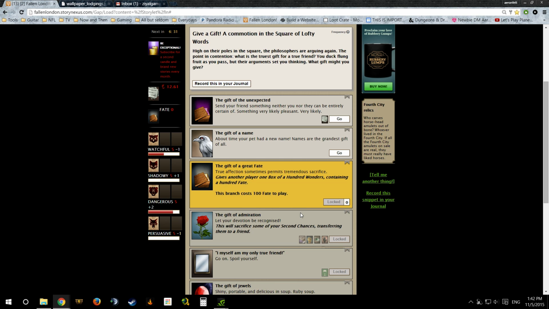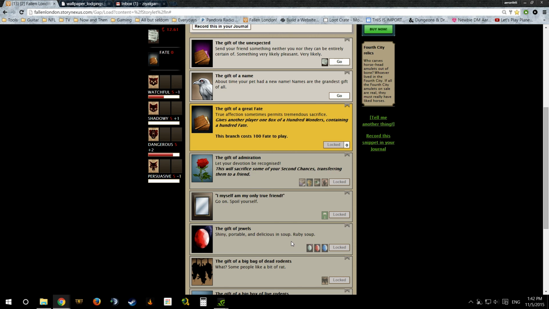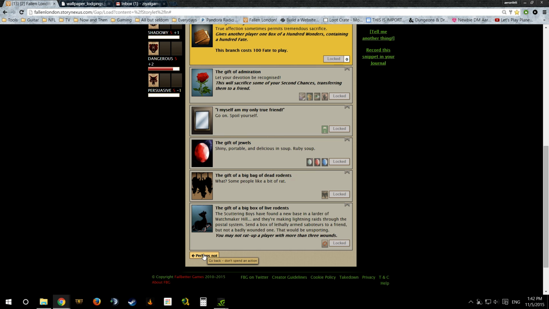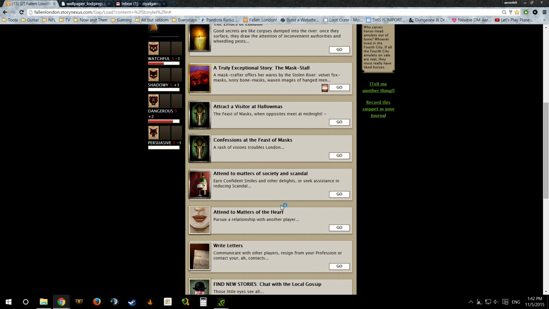Okay, so the idea is that all these options are going to be available to you. The only one that's going to kind of make any sense for what we've quick started out right here is if you have 500 pieces of Rusty Gold, basically if you're slugging a lot of drunks out of bars and doing dangerous activities, then you have the opportunity to send rats through the postal system to an acquaintance of yours, meaning a real life person who's also playing the game, and they will basically have to deal with that. And they'll get themselves wounded, which is interesting to say the least. But yeah, these are not really great opportunity cards, so we're going to move on.